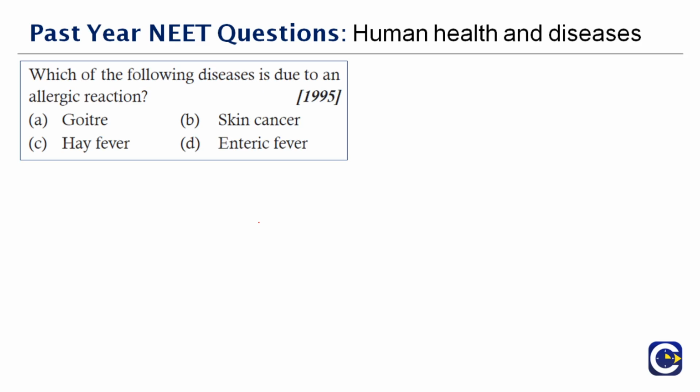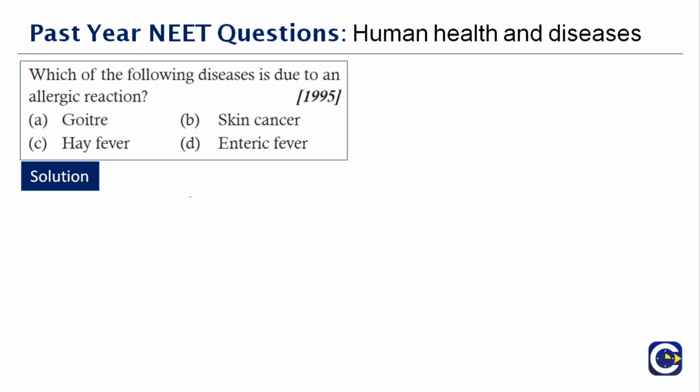Okay, next question. Which of the following diseases is due to the allergic reaction? So goiter is associated with thyroid. Skin cancer, enteric fever, all these are not due to allergens, but they are basically diseases or disorders. So hay fever, you must have heard. People, when they inhale pollen grains or any other allergens, they get this fever. So the disease which is due to allergic reaction is hay fever, and that is due to some fungal spore sensitivity, which is an allergic disease, and sometimes the symptoms might be bronchial asthma and skin rash. Also with the increase of eosinophils.